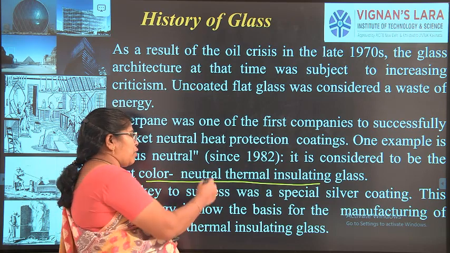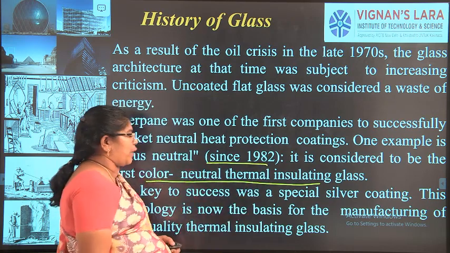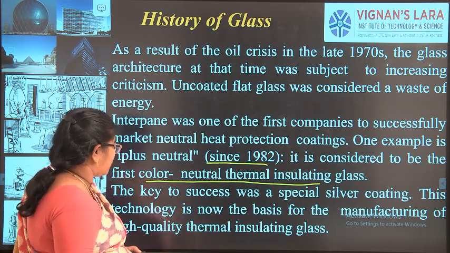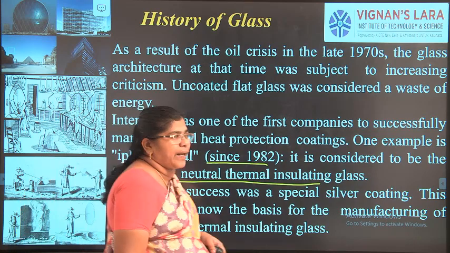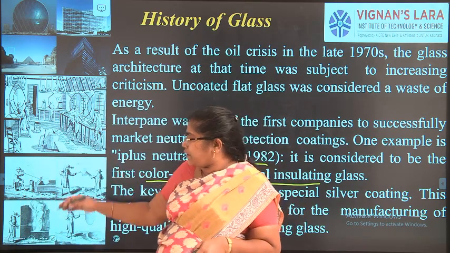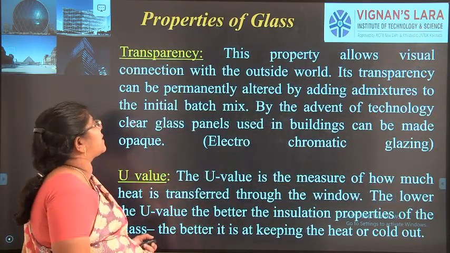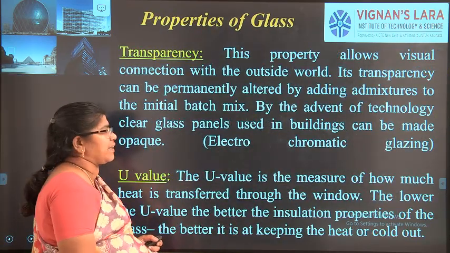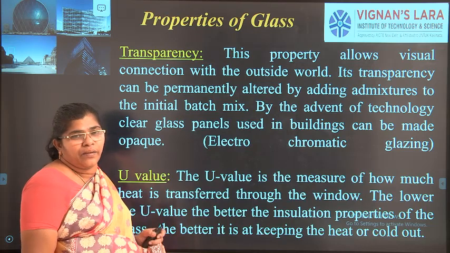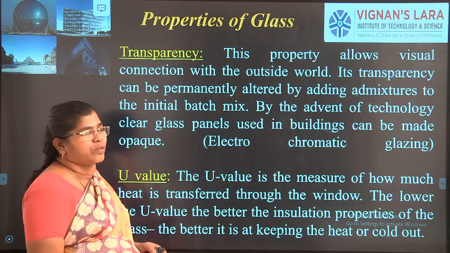It was found in 1982 and mostly widely used after 2000. You can see some of the old industrial glass-making process. Now we'll see some of the properties of glass, then the types of glass, and then the uses of glass.